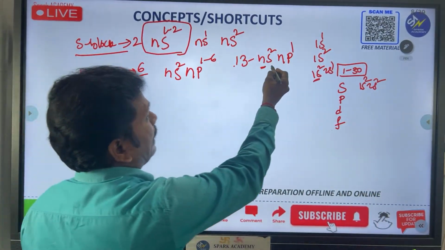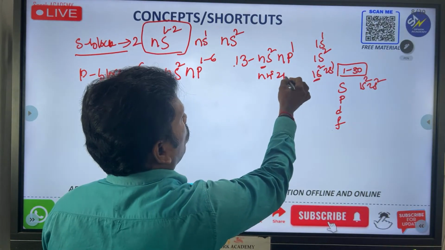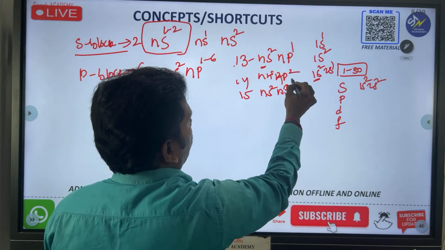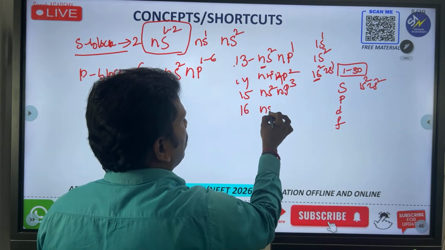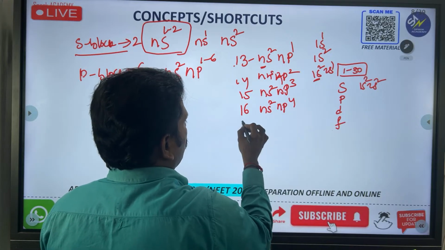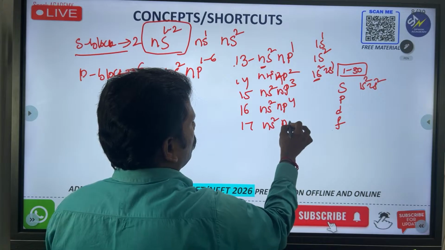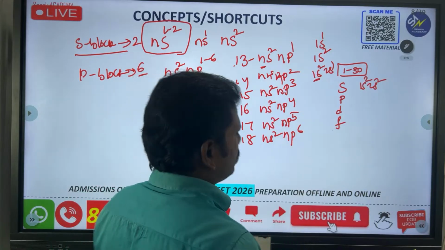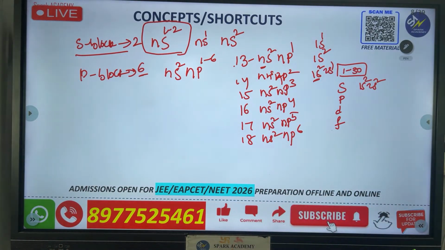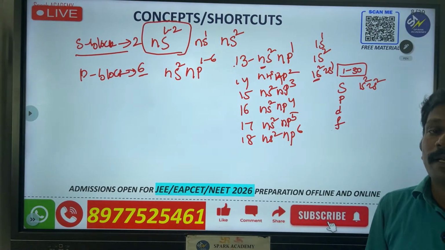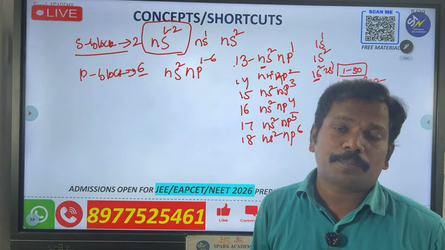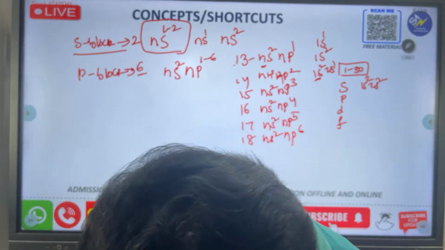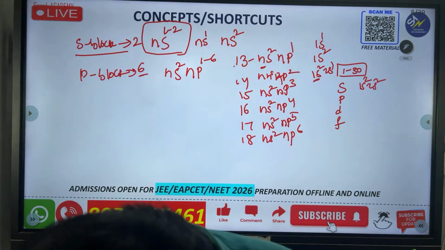See that, ns2 np1, then ns2 np2 for the 14th group. If it is the 15th group, ns2 np3. Then for the 16th group, go for ns2 np4. If it is the 17th group, go for ns2 np5, and if it is the 18th group, ns2 np6. So each group has a different electron configuration. I am just telling the general electron configuration, because depending upon the element, its period and group, you can arrange the electron configuration. Okay, yes. Any questions?